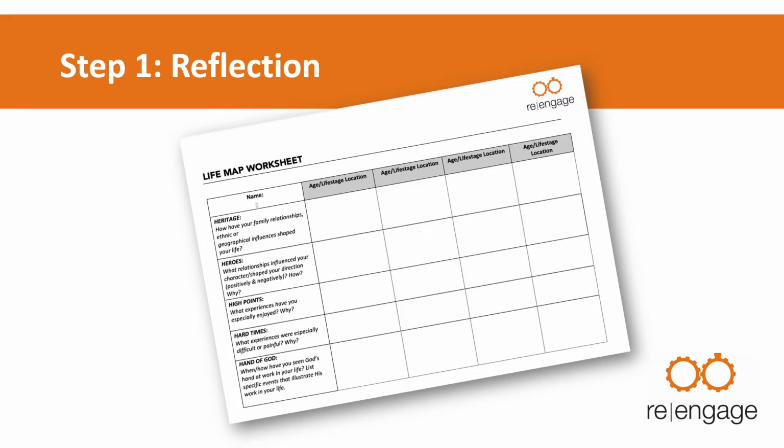Step 1, reflection. You should prayerfully consider people, places, and events that have marked your life. Make a list. Use the life map worksheet to help you categorize your thoughts. The terms on the worksheet identify categories you should include. Ask yourself the following questions for each category.